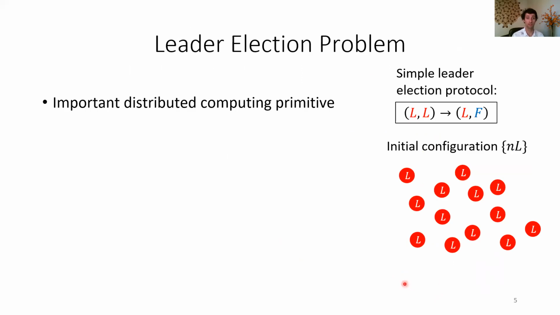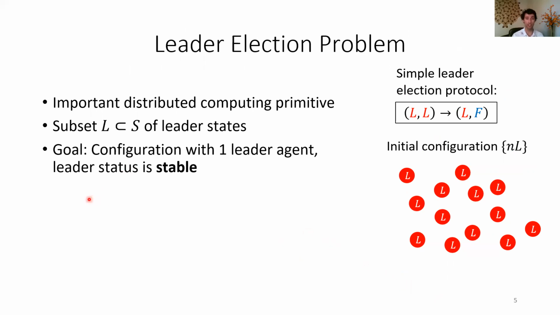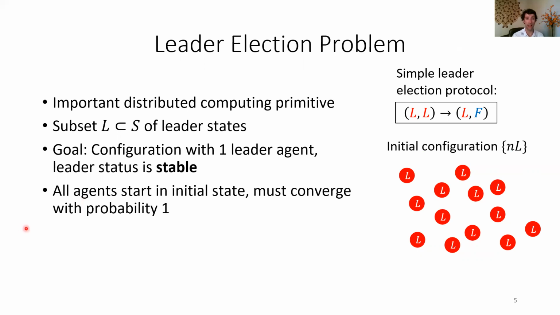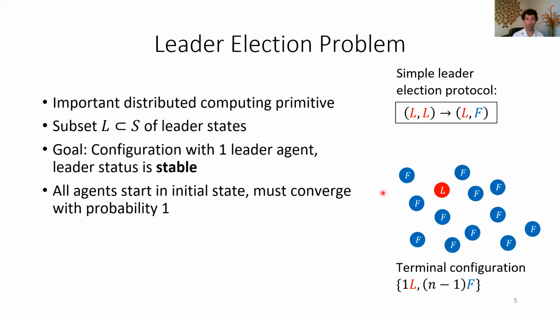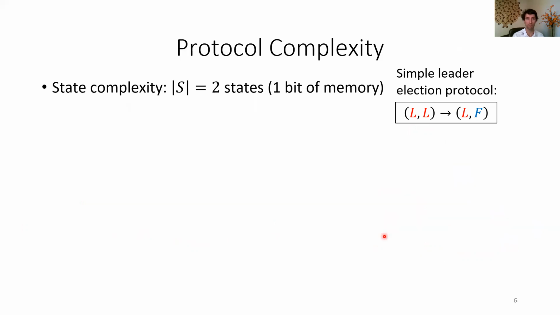The leader election problem is a very important distributed computing primitive, where there's going to be a subset of leader states, and the goal is to reach a configuration with a single leader agent, and that leader status should be stable, so it should be impossible to change in future interactions. Now, in the original version of the leader election problem, all agents start in some initial state, and we need to converge with probability 1 to a stable leader. So this two-state protocol actually solves leader election, where the initial configuration is all L's, all leaders, and we'll eventually reach a terminal configuration with only a single leader left.